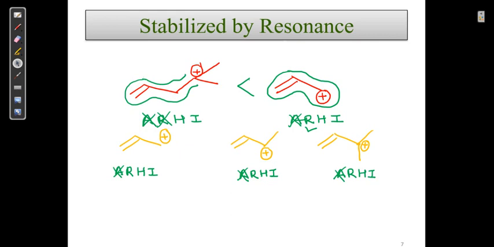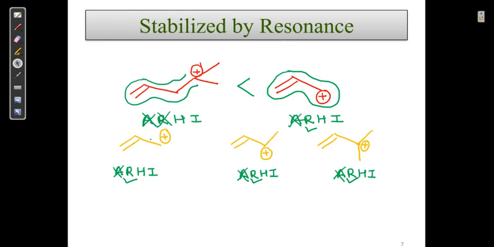Structure 2 has resonance, yes, double, single, plus. It also has resonance, double, single, plus. All have resonance. So which has more resonance? Almost all the structures have the same resonance: double single plus, double single plus, double single plus.